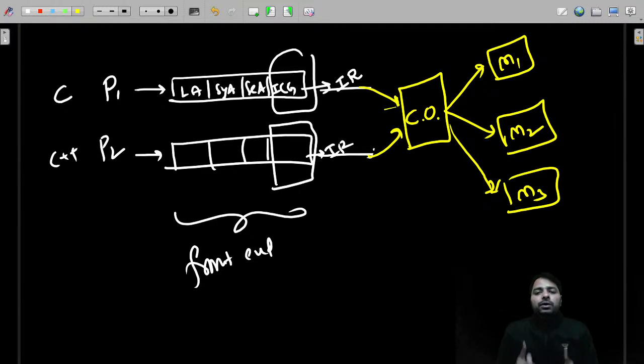So 2 things are important here. Just having intermediate code is not enough. A code optimizer is also required to make generalization.